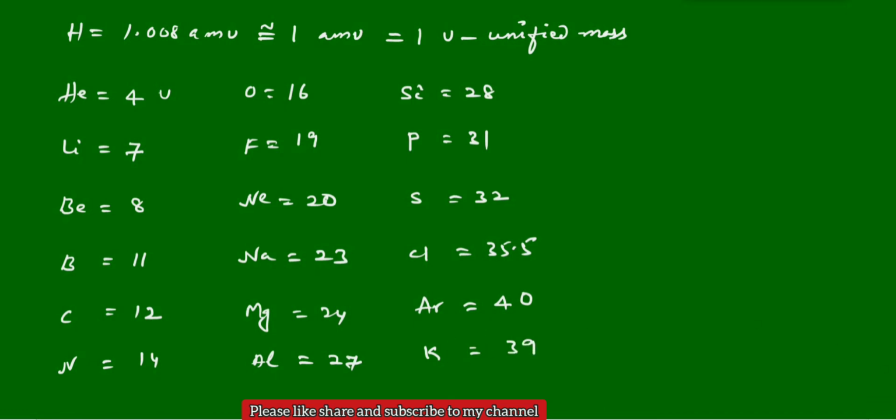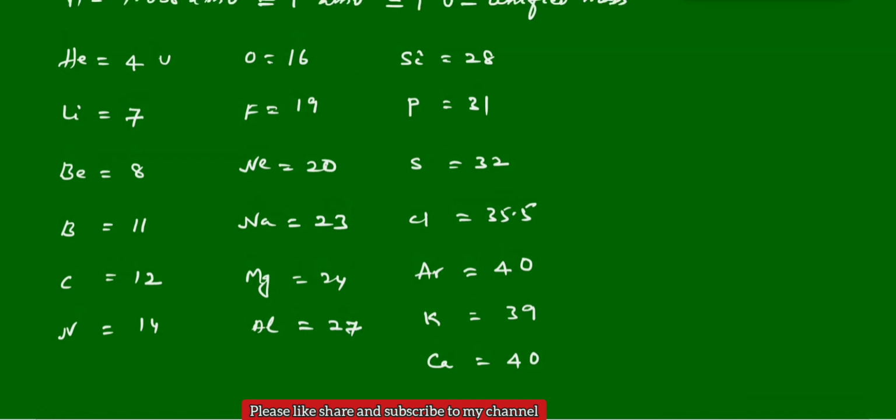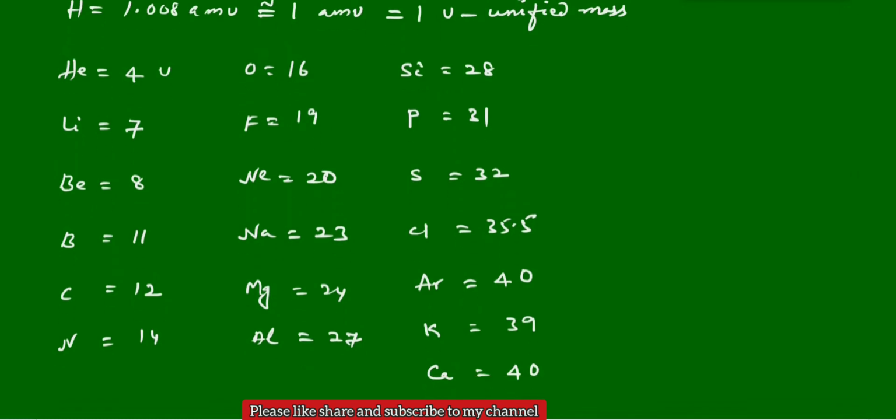And you can see here one change among all elements. If we increase atomic number, mass keeps on increasing, but here from argon to potassium the mass decreases by 1 unit. Again calcium 40. These are their atomic masses, very close values, not 100% exact. We will take approximate values for ease, but in most cases we can use these for calculation purposes. So these 20 elements' atomic masses we should remember.